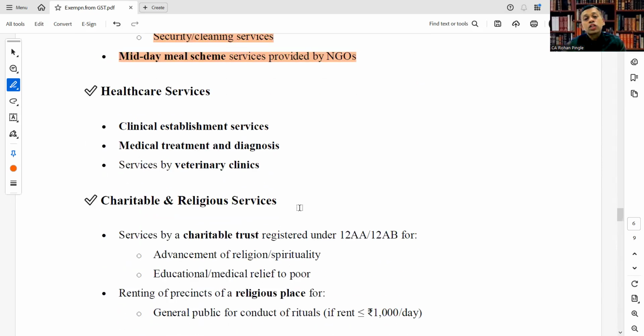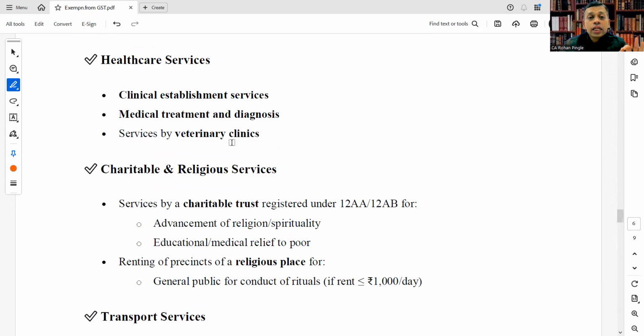Next, healthcare services: clinical establishment services, medical treatment and diagnosis, and services by veterinary clinics. Under healthcare services, what services are exempt? Clinical establishment services, medical treatment and diagnosis, services by veterinary clinics.